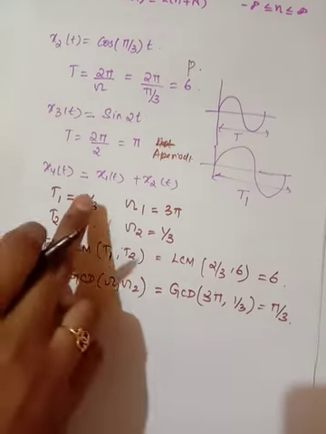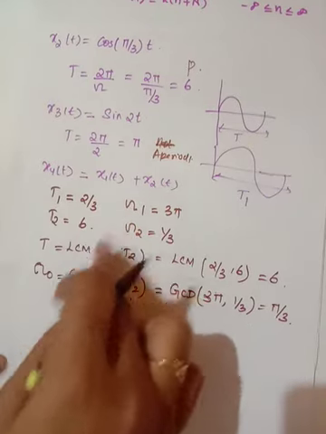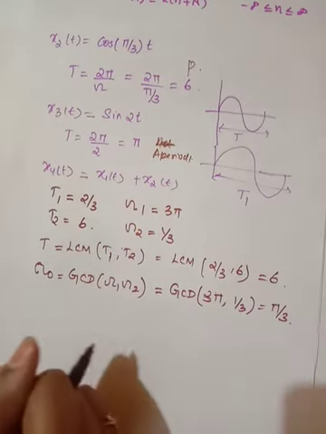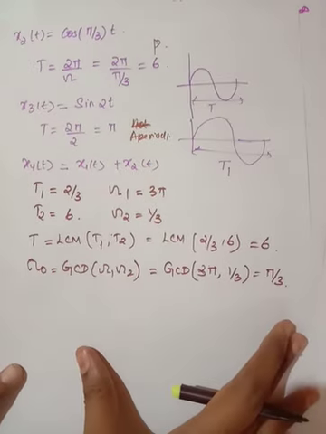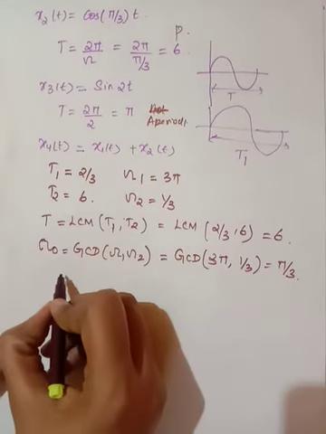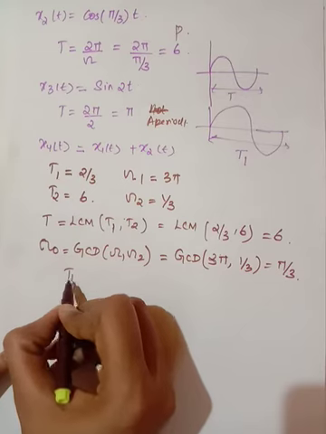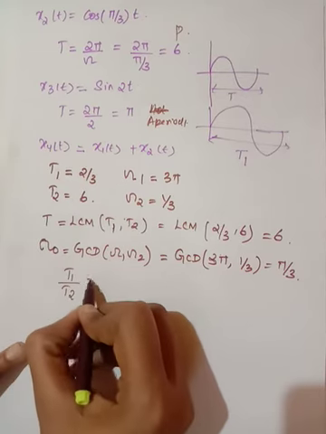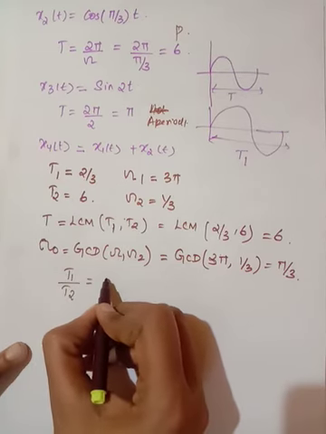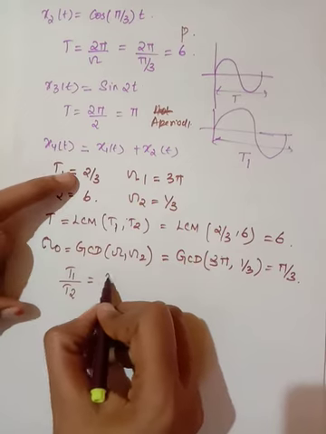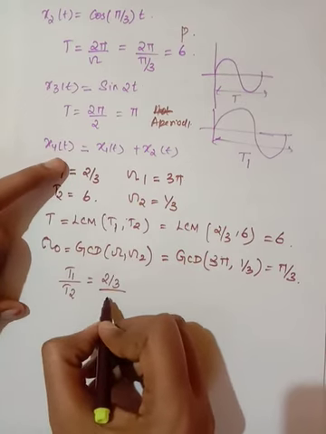Now what I am doing is adding two periodic signals, and I am going to check whether the signal is periodic or not. In this case, I am going to divide the two periods, T1 by T2, and find its ratio. So 2/3 divided by 6, right?